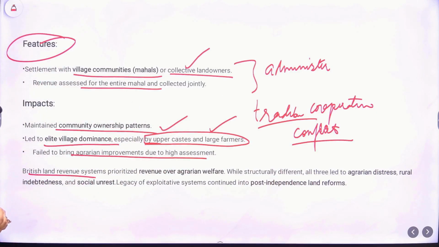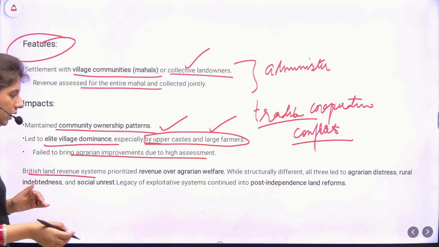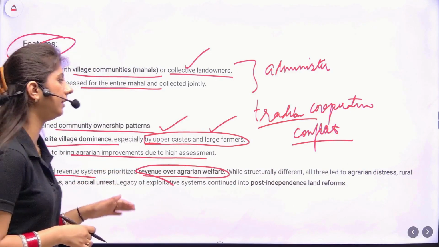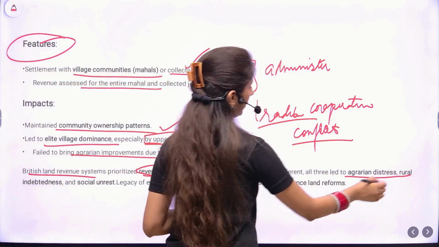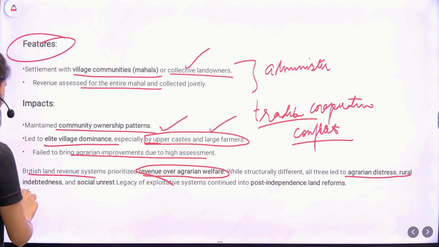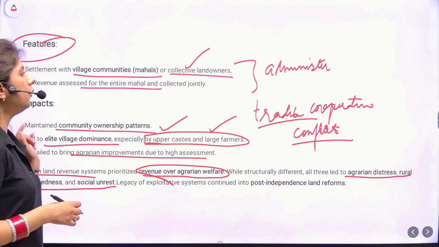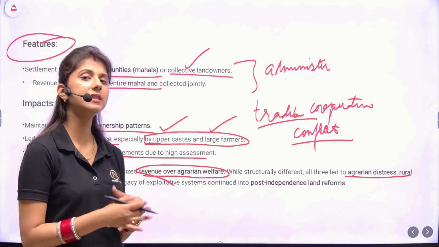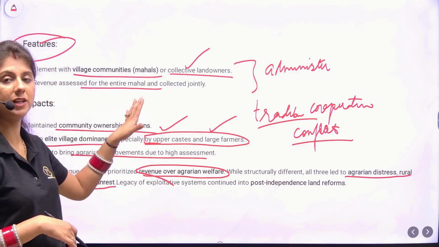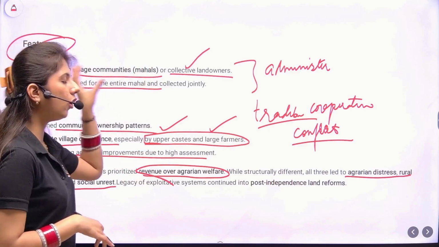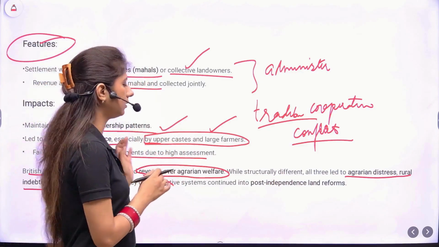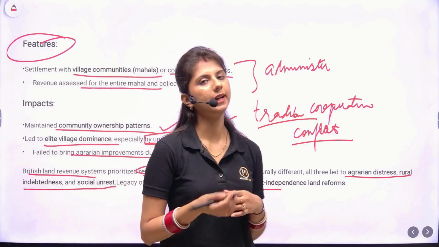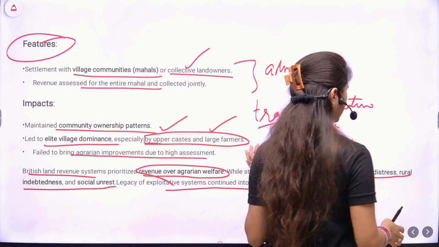British land revenue systems prioritized revenue over agrarian welfare. While structurally different, all three led to agrarian distress, rural indebtedness, and social unrest. Now, while writing the answers, I always mention you need to focus on specific terminologies. What is this terminology? I'll specially mention a slide with all the terms you need to write in these answers. The legacy of exploitative systems continued in post-independence land reforms also. So this is a continuing process.